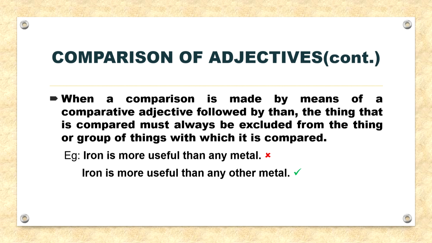So, in the term any metal, iron is also included. Therefore, the sentence would mean that iron is more useful than iron itself, since iron is itself a metal. Hence, it is incorrect. So, the correct sentence would be iron is more useful than any other metal. Note, here the use of other is very important to make the sentence correct.